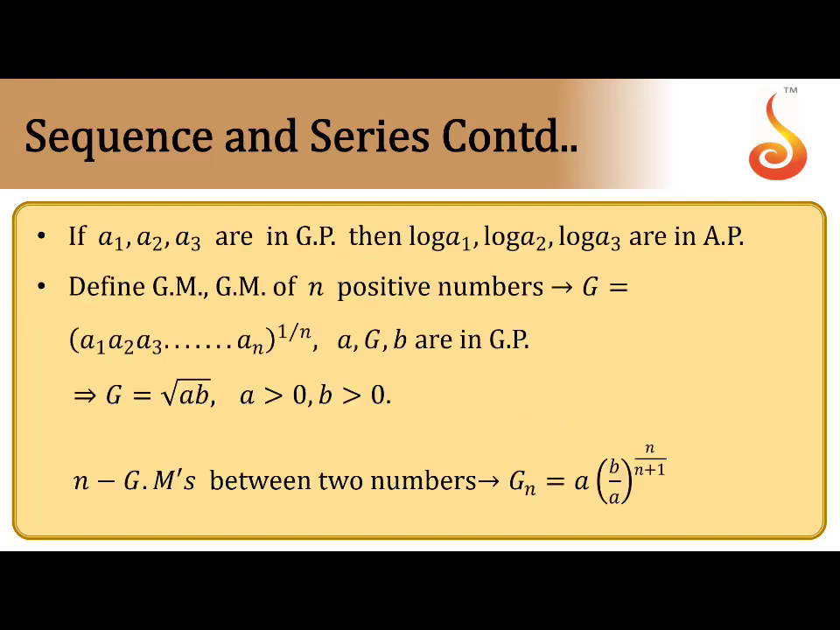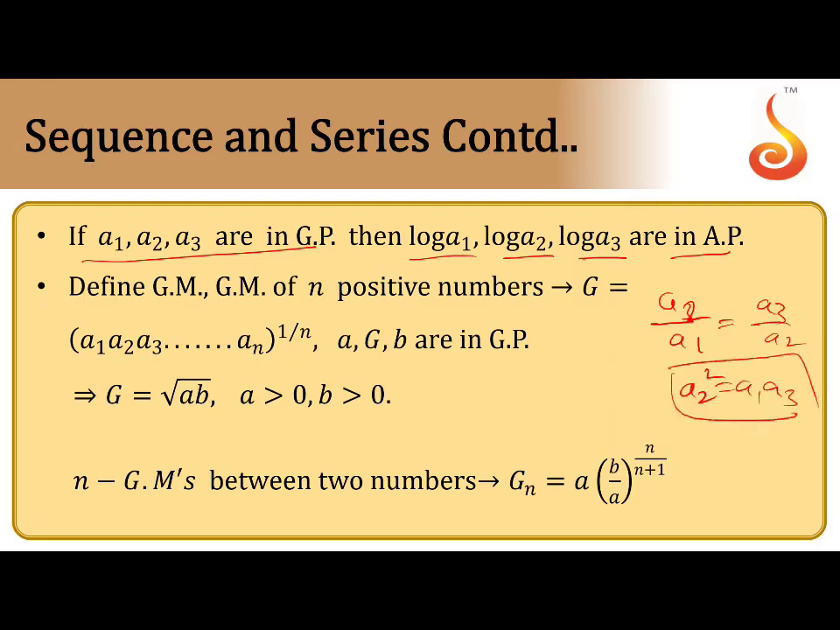Next, this is the most important property. If the terms are in GP, then log A1, log A2, log A3 are in AP. So understand what? If three numbers are in GP, meaning A2 by A1 equals A3 by A2, that means A2 square equals A1 A3. Apply log on both sides, and we get the terms. So that means if three numbers are in GP, the logs of the numbers are always in AP. Just remember the property.